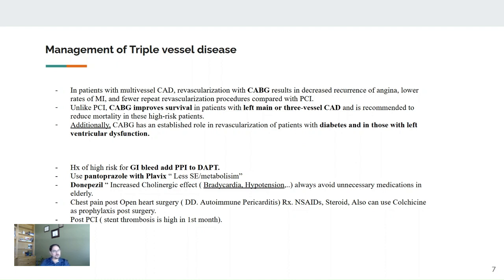Of course, before going there, you need to discuss that with the patient, but this is in the guideline. It's bypass for those patients.